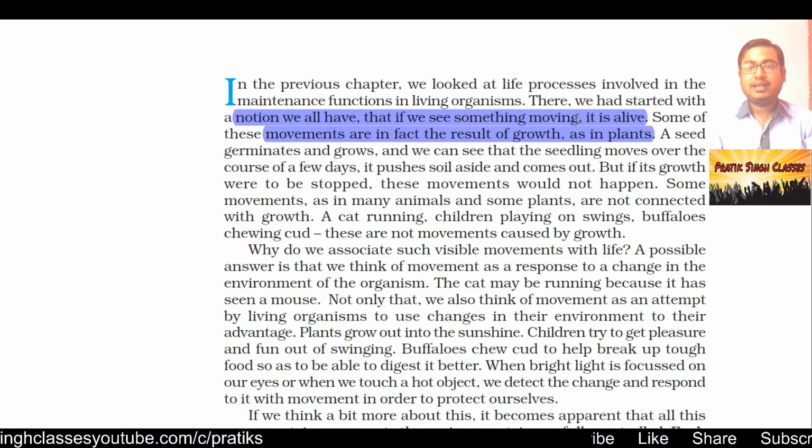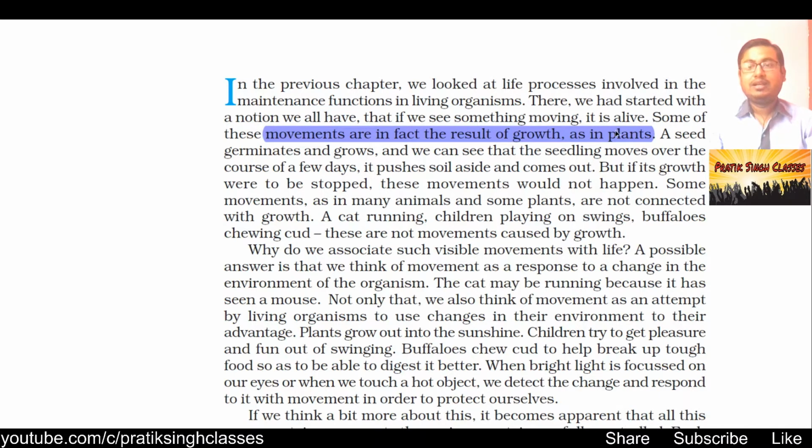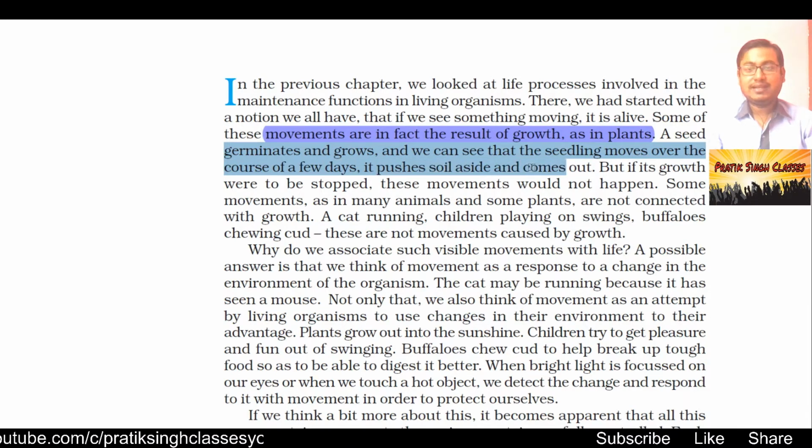We know very well that our height increases and our body grows, and plants also grow, but we can move from one place to another, while plants can't. So the movement in plants is defined by its growth. A seed germinates and grows, and we can see that the seedling moves over the course of a few days. It pushes soil aside and comes out.